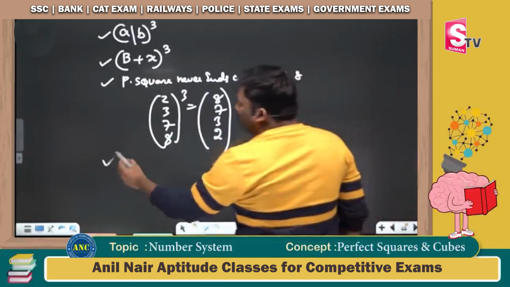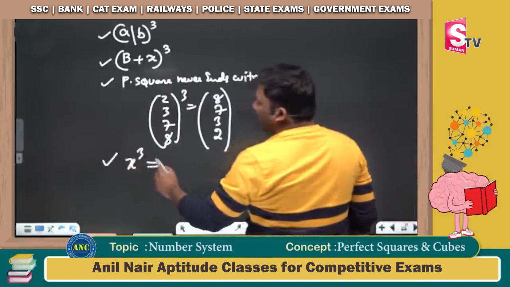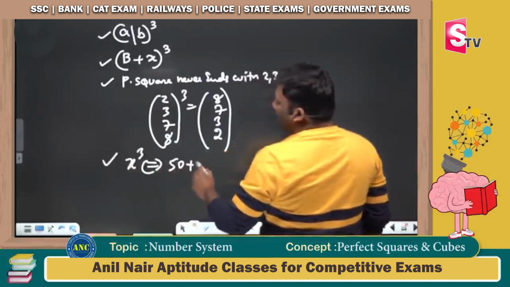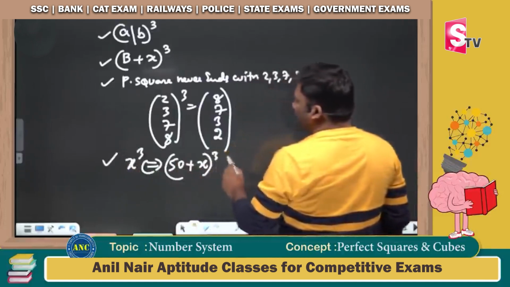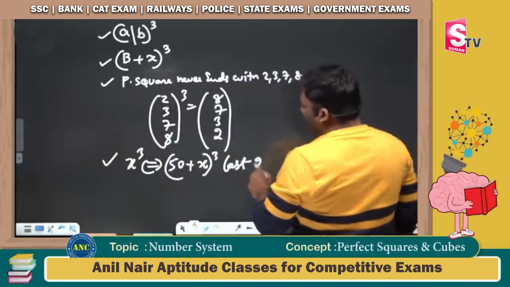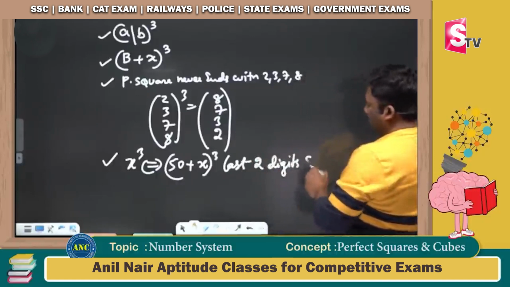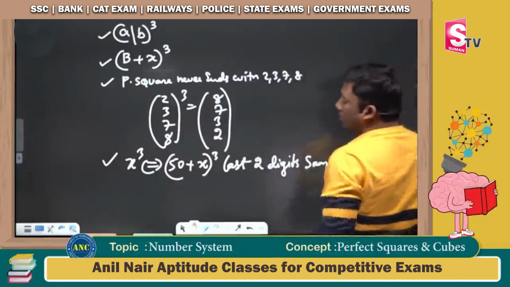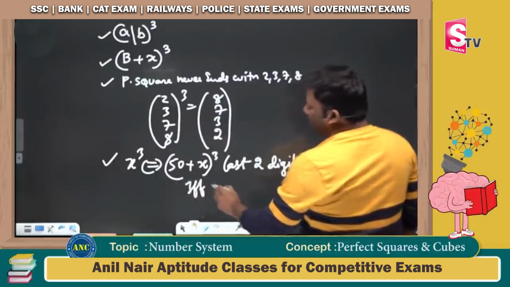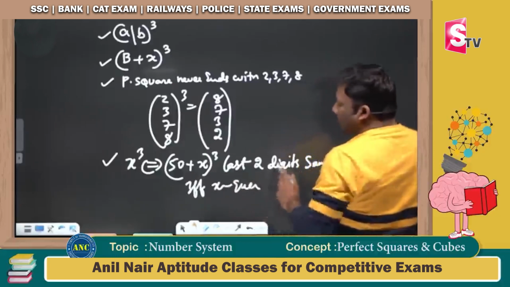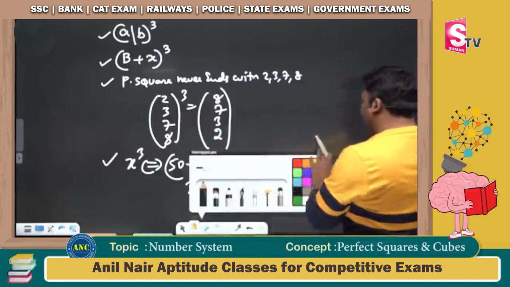Now we will see the application of these CAT level concepts. 50 plus x whole cube. Last two digits are same. Now the last concept will be extremely important. Last two digits will be same if x is even. Now let us focus on the fourth concept.